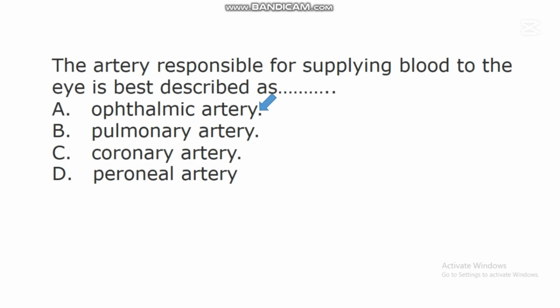Eye is one of the organs in the body that needs the components of blood. Blood is a mixture and it has a lot of nutrients that different parts of the body need for their proper growth and development. So the artery in charge of supplying blood to the eye so that the eye can function very effectively is best described as ophthalmic artery.